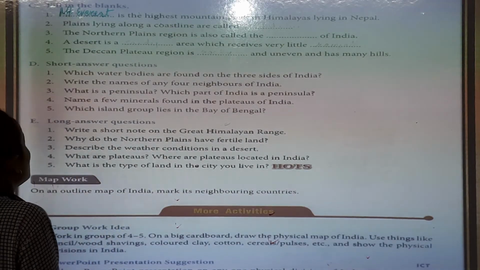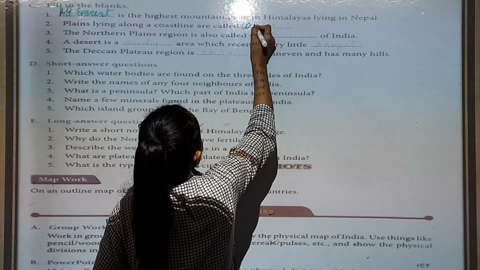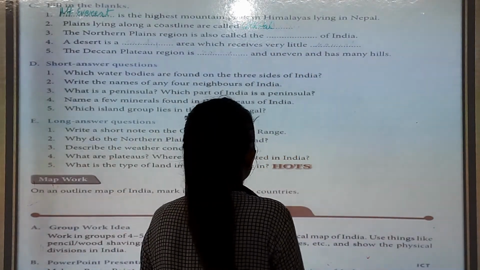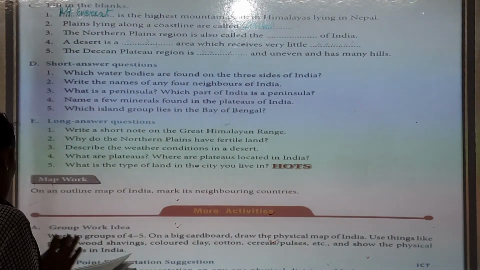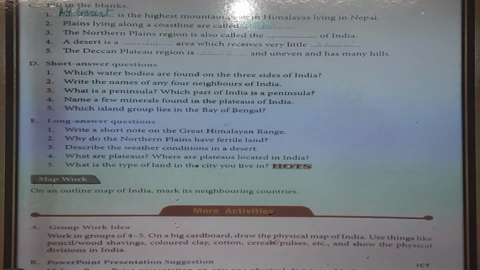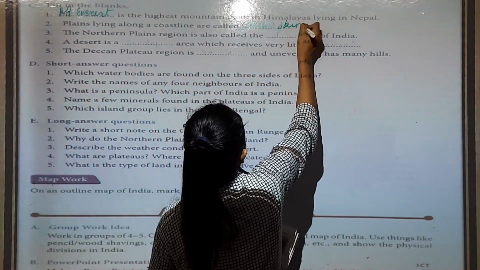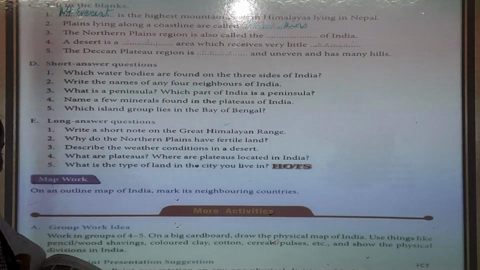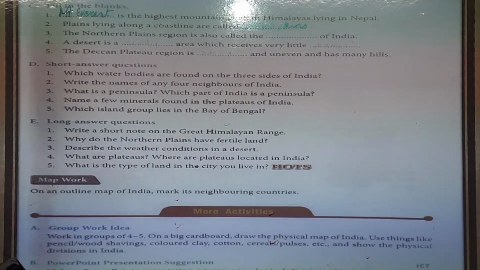Plains lying along a coastline are called coastal plain. You can write coastal plain. Now, the northern plains region is called the dash of India. What is called the northern plains? The northern plains is called the dash of India.